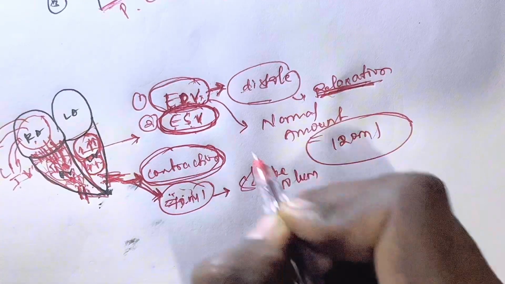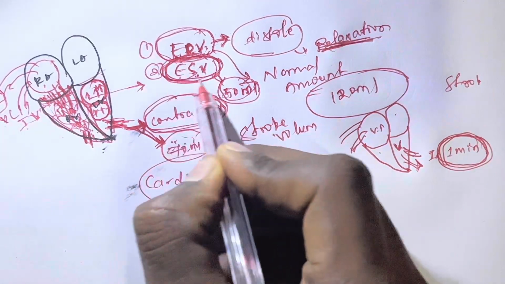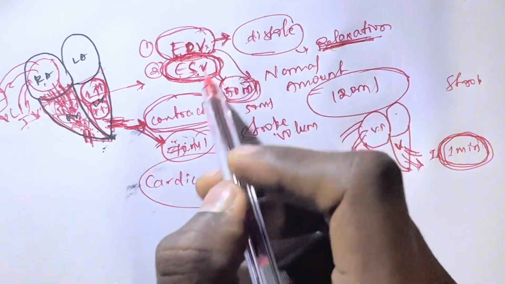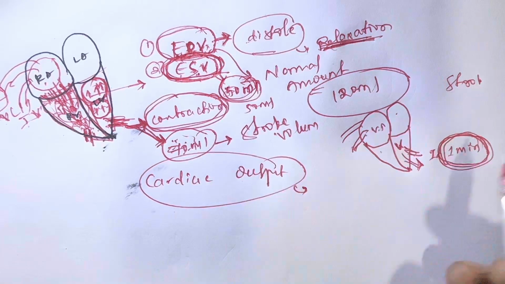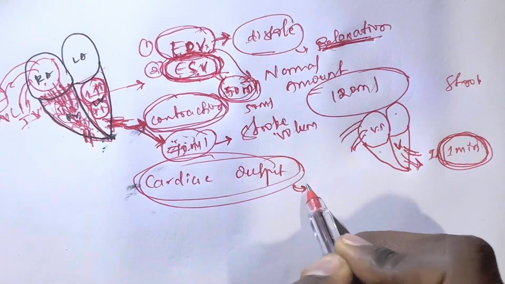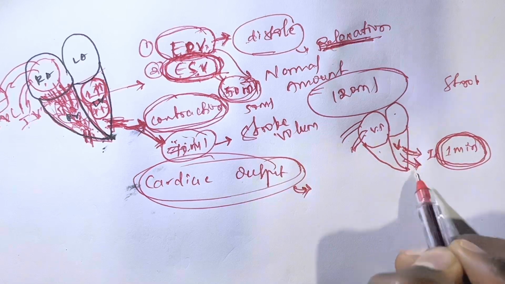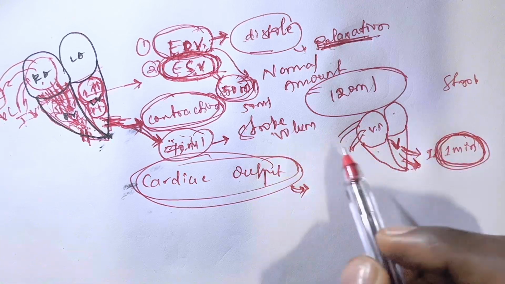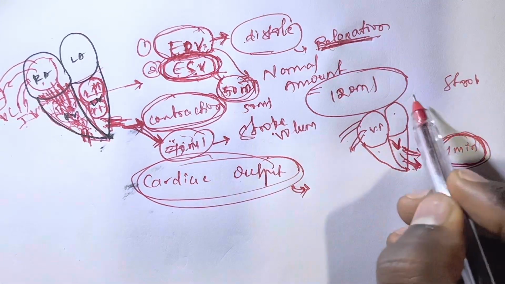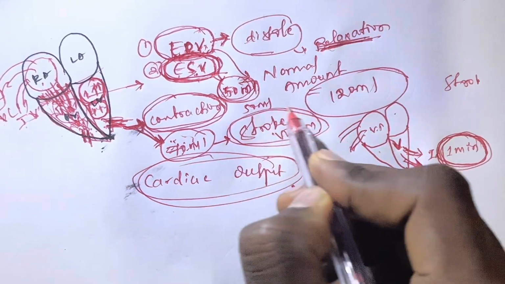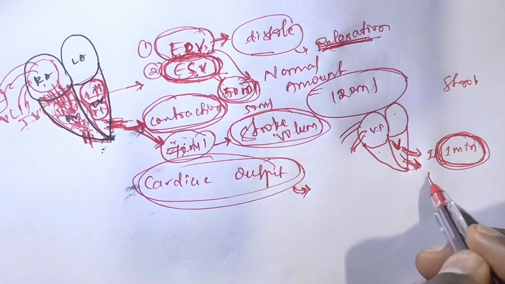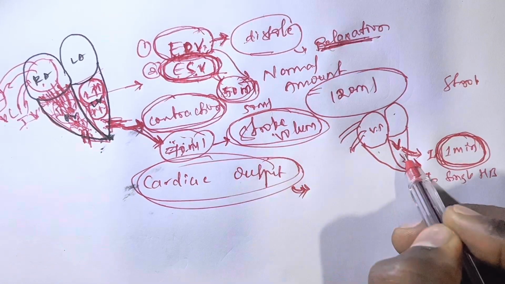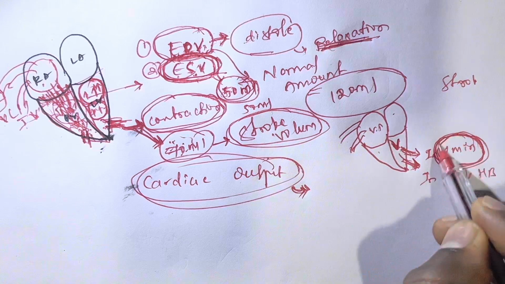Okay, end systolic volume, the normal amount is 50 ml. End diastolic volume is over and the end systolic volume is over. Now we can go through cardiac output. Cardiac output means the amount of blood which has been ejected from the ventricle in 1 minute. I think you people confuse stroke volume and cardiac output. Stroke volume means the amount of blood ejected from the ventricle in a single heartbeat. But cardiac output means the amount of blood ejected from the ventricle in 1 minute.